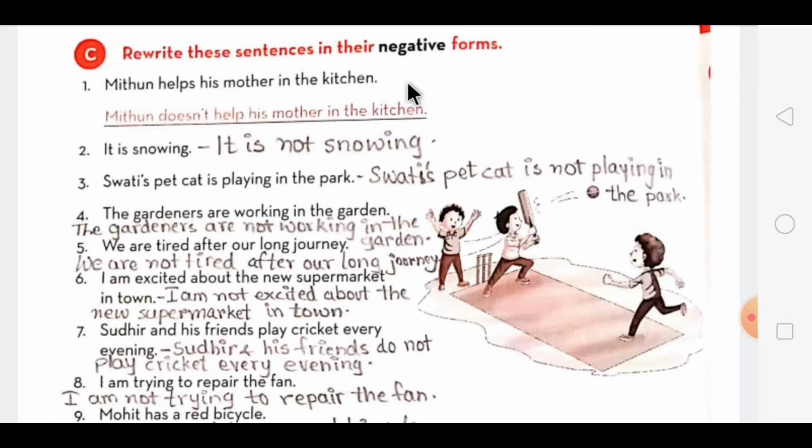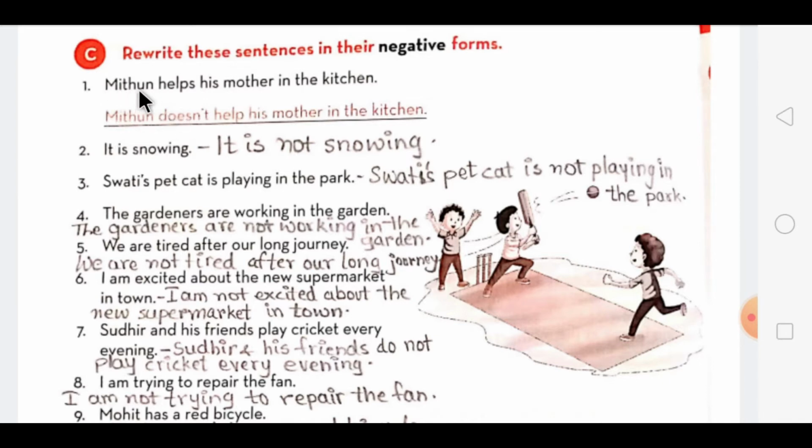Now, when you are changing to negative forms, you have to remember the rule which I explained to you. If the sentence is in simple present tense, and the be verb is mentioned in the sentence, you just have to add not. But if the be verb is not there, then you have to use the words does and do according to the subject. Does for singular and do for plural.